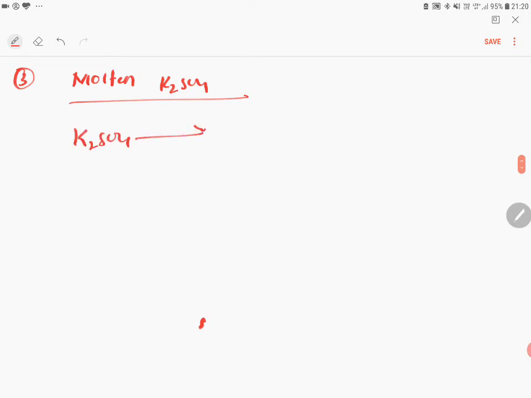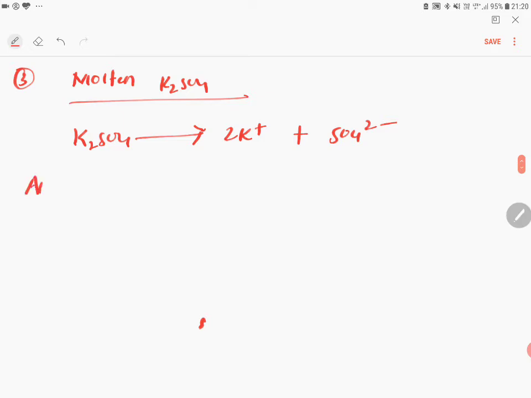Okay. Next, for instance, third one, we are going to take molten K2SO4. When you take molten K2SO4, so first what K2SO4 will give? K2SO4 will give you 2K plus and SO4 2 minus.